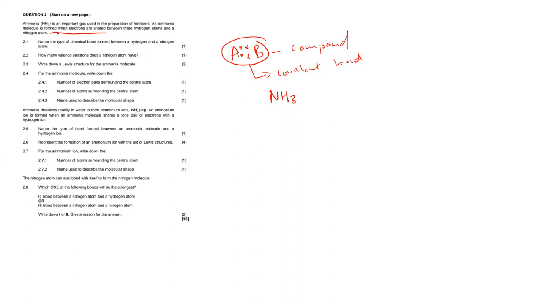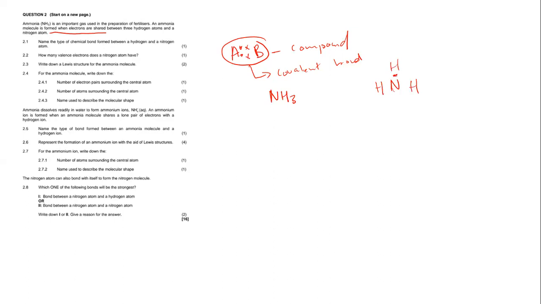So let us continue reading the statement. An ammonia molecule is formed when electrons are shared between 3 hydrogen atoms and a nitrogen atom. So we have 3 hydrogen atoms and 1 nitrogen atom. These 3 hydrogen atoms most definitely are going to bond to the nitrogen atom. They're going to surround the nitrogen atom. So if I have my central atom to be my nitrogen atom, that means I'm going to have 3 hydrogen atoms surrounding the nitrogen atom.